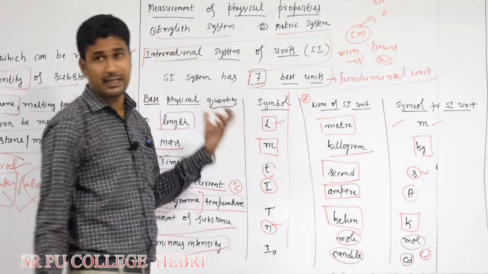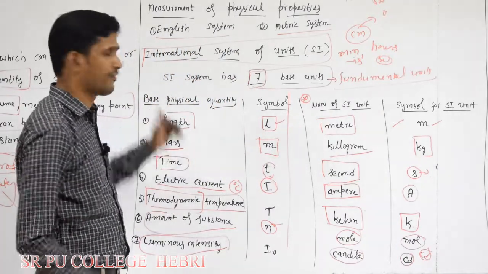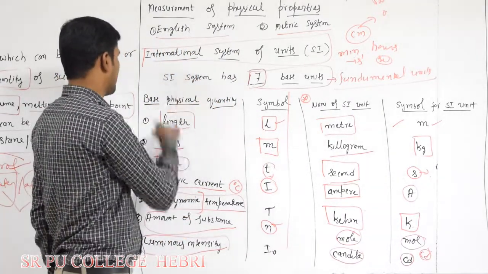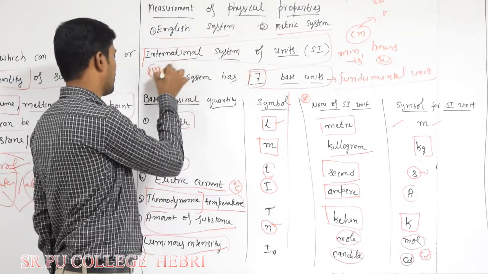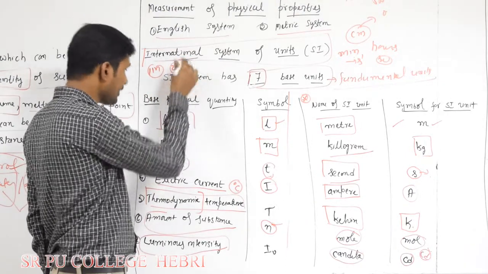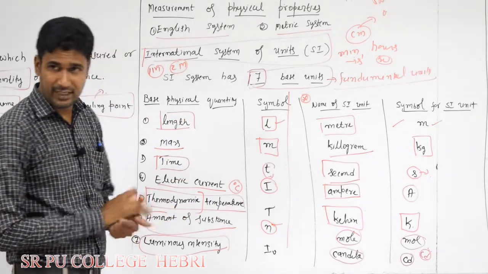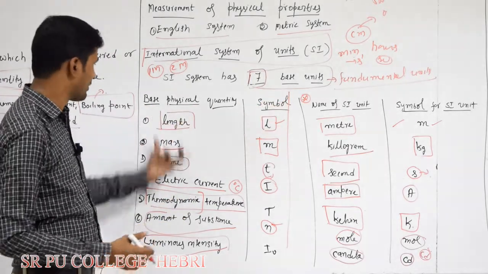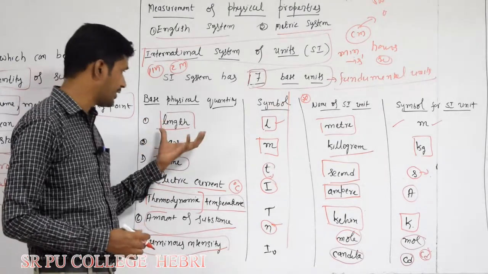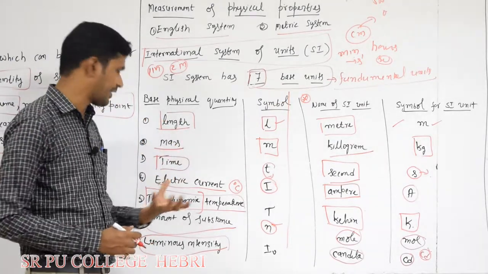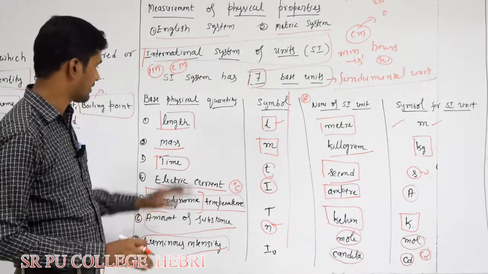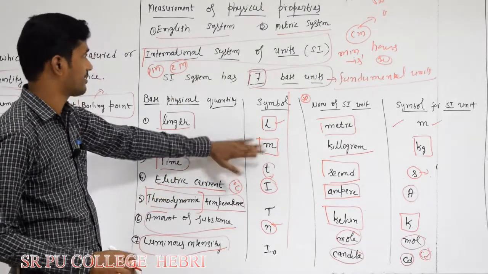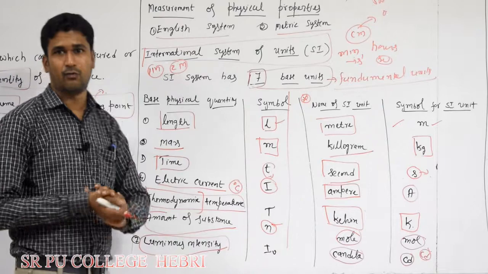This is about the 7 basic or fundamental units. You will get questions from this part for 1 mark or 2 marks. They will give you these basic fundamental quantities and ask you to write the SI unit. For example, what is the SI unit of length? What is the SI unit of time? Or what is the SI unit of electric current? So remember these things. This is important for 1 mark. Thank you.